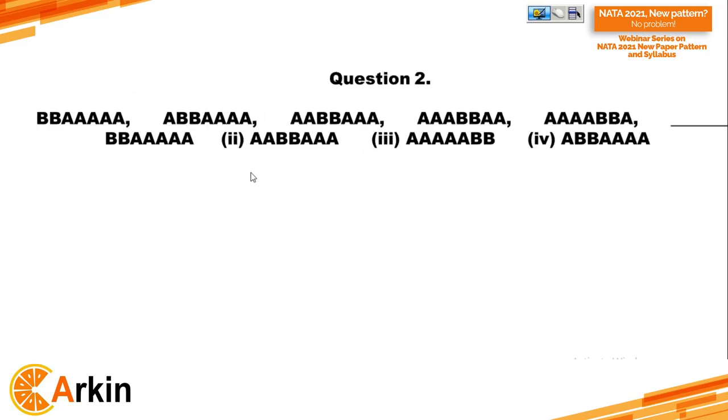Next question. Again, you're given some terms here and you have to select an appropriate option. तो कुछ लॉजिक्स लगाने हैं और हमें ये क्रैक करना है. So we have to think about it कि कैसे होगा. For example, यहाँ पर दिया है BB and then 5 times they have used A. Then what happened in the second sequence, you can see the letter A came first, then 2 times B, and then 4 times A. So it's very easy the way it's going on.